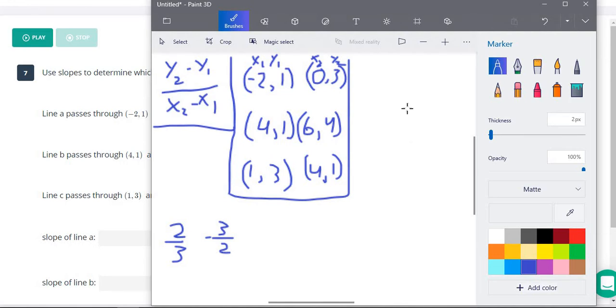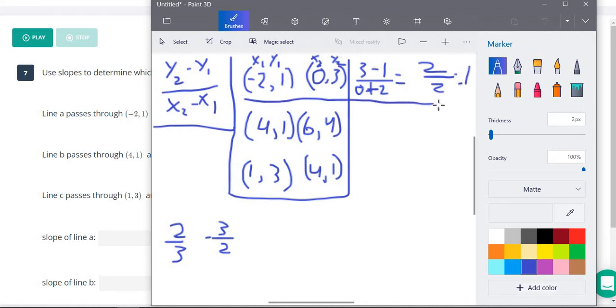So let's take a look at what the slopes are on each of these 3 lines. First of all, we have our equation here, y2 minus y1 over x2 minus x1. We have our points over here, so I labeled all of these as our x1 for each one, all of these are our y1, these are our x2s, and these are our y2s. So we'll take our first one here. Y2 is 3 minus y1 is 1, over x2 is 0 and x1 is negative 2. So remember, that's minus negative 2 that we make a plus. So our slope here is 2/2, which is actually also just 1.